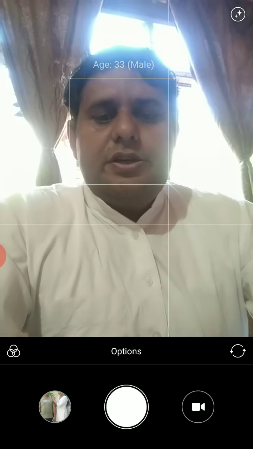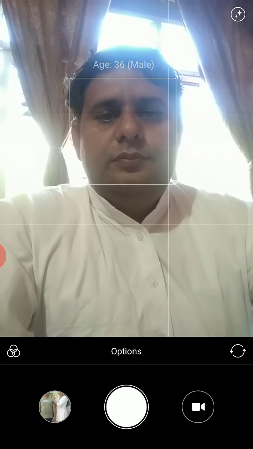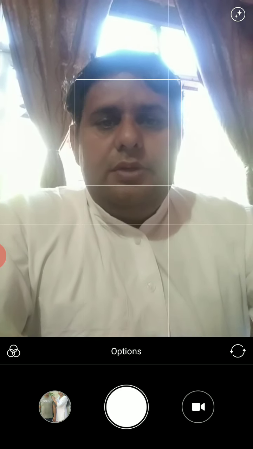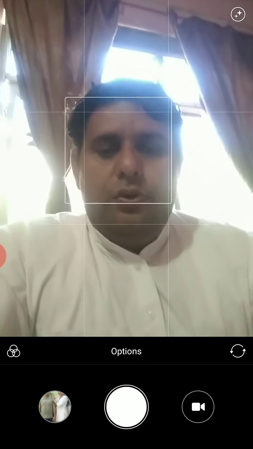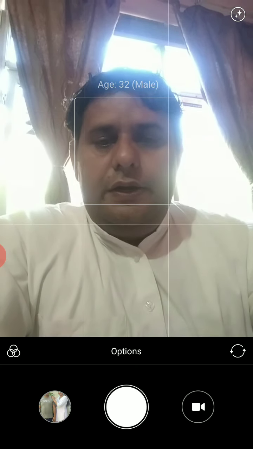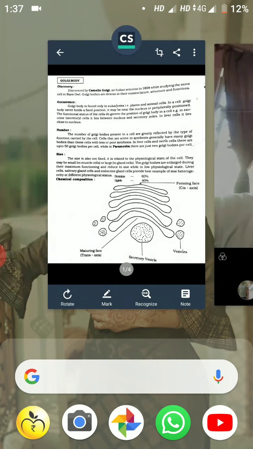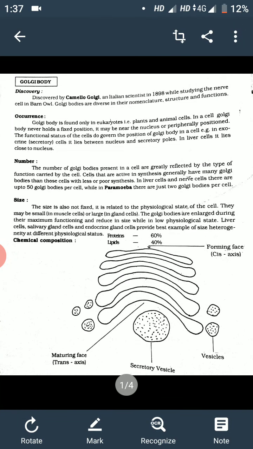Today we will discuss the Golgi complex. As you know, the Golgi complex is also known as the Golgi body. The Golgi body or Golgi complex was first discovered by Camillo Golgi in 1898. The Golgi complex is found only in eukaryotic cells, that is, plant cells and animal cells.